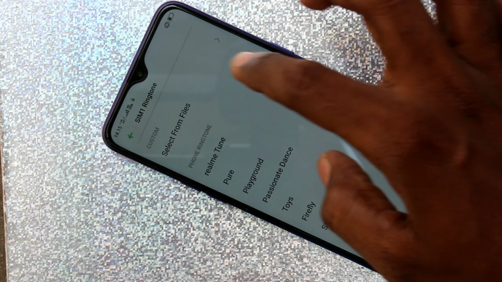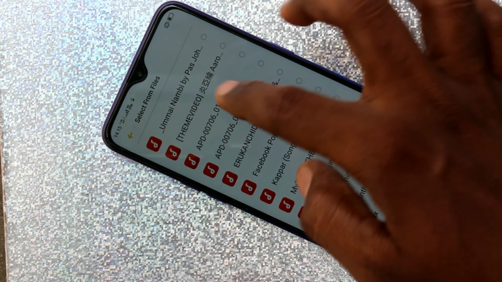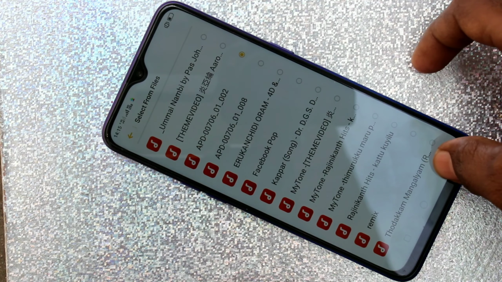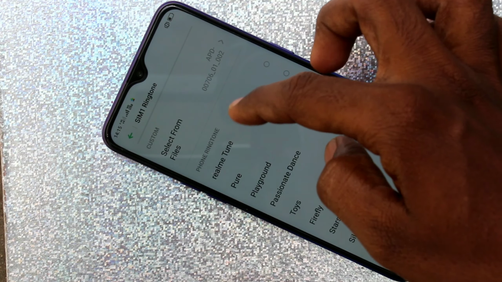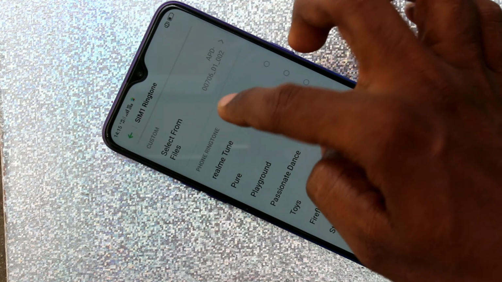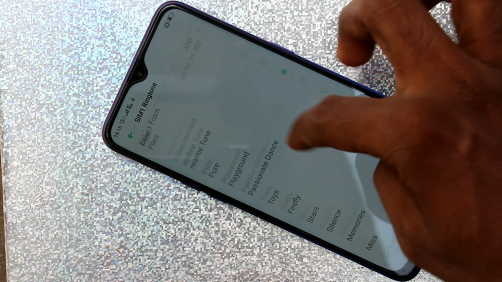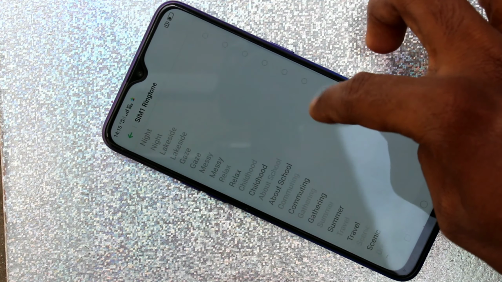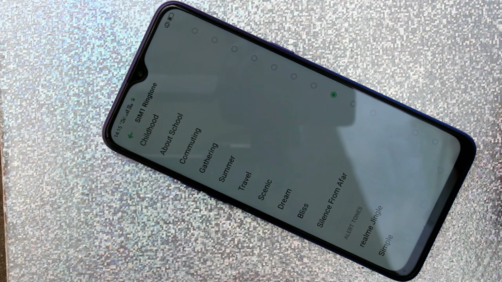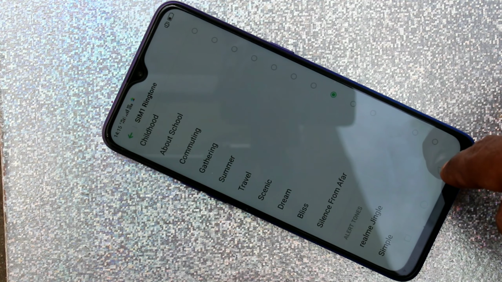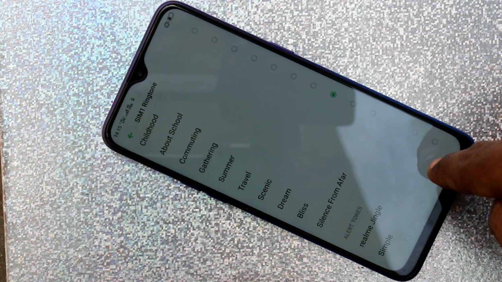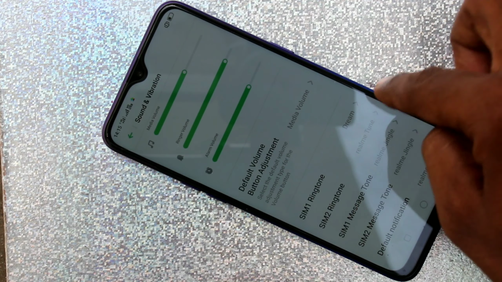Click OK. You can choose any files from your local folders. Otherwise, you can choose any system ringtones. These are all the system ringtones. Just pick up any tone and go back to activate. Yes.